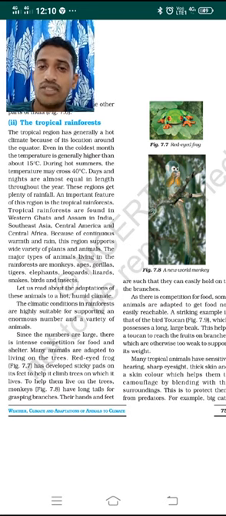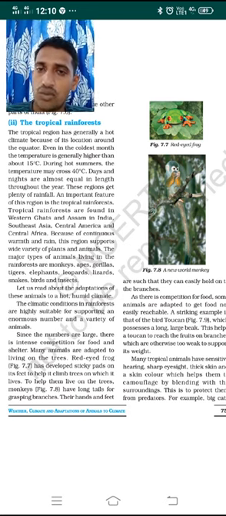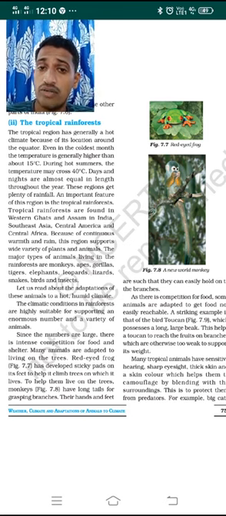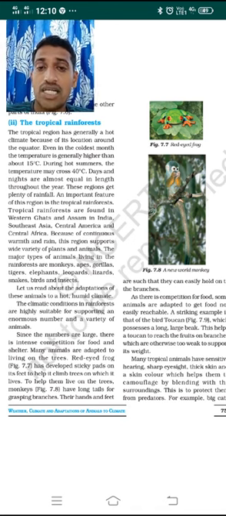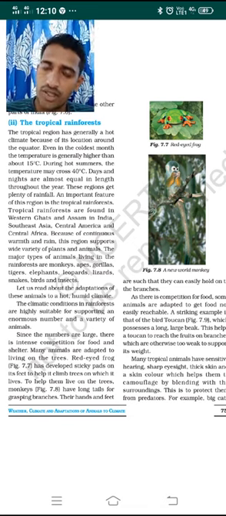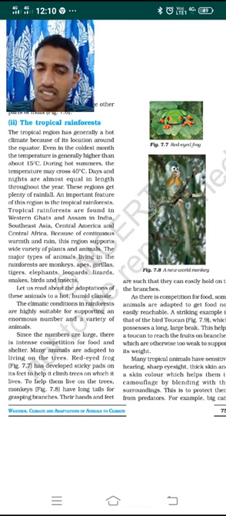Even in the coldest months, the temperature will be around 15 degrees Celsius in the tropical rainforest, and during hot summer days the temperature may rise up to 40 degrees Celsius. During winter it will be around 15 degrees Celsius and not less than that.